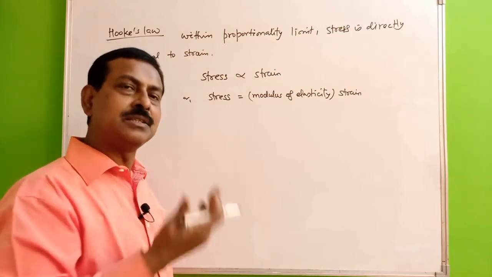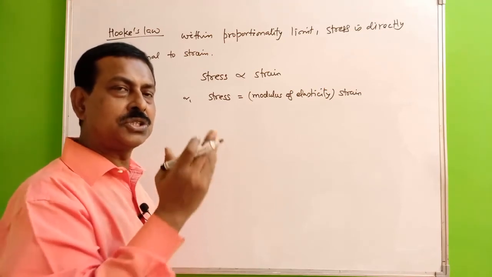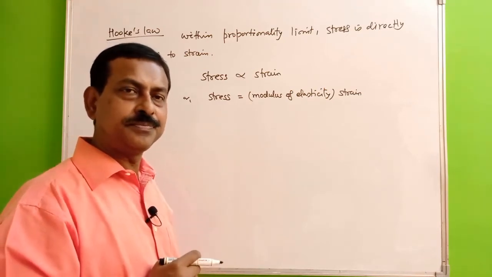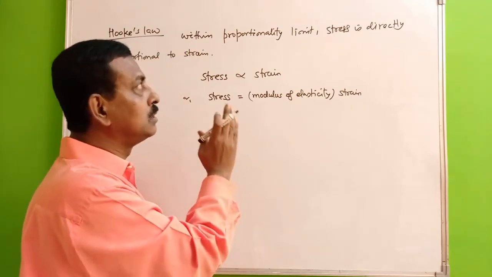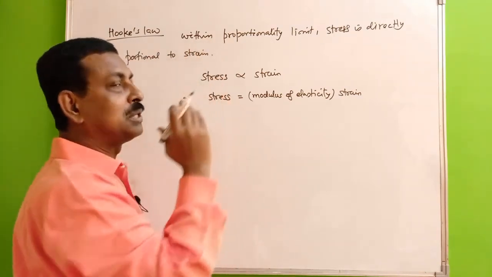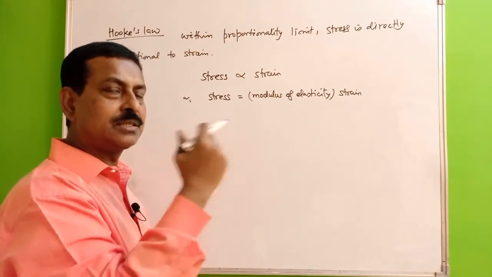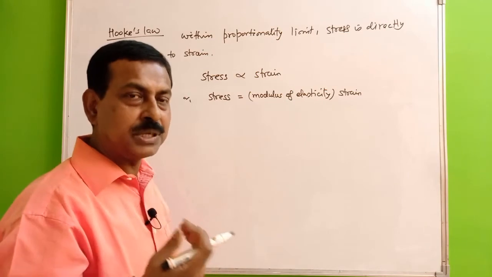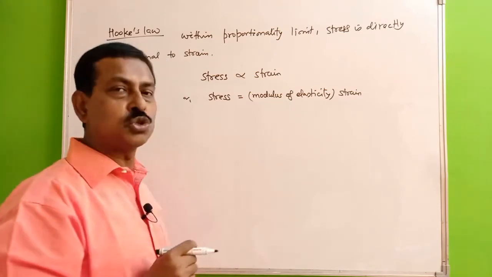Definitely in that case, this will be applicable, or you can directly show that stress is directly proportional to strain. So we'll do in detail how the proportionality limit is different from the elastic limit and why we are not saying it is up to the elastic limit and it is within the proportionality limit only that we are considering this Hooke's law.